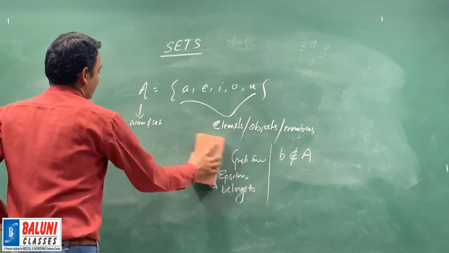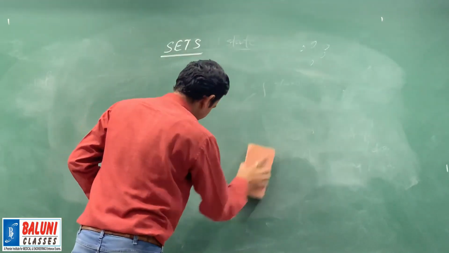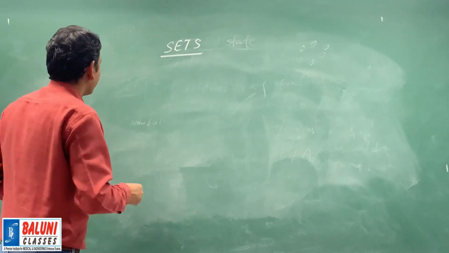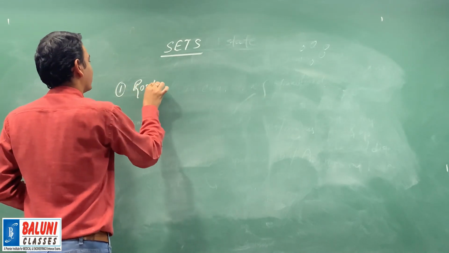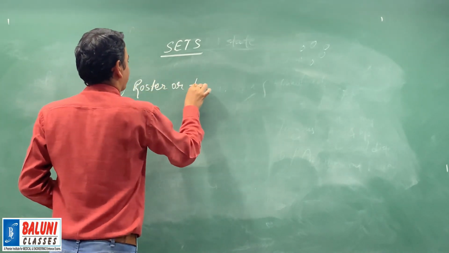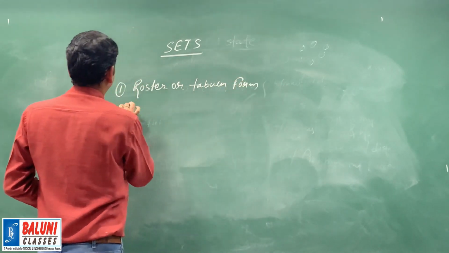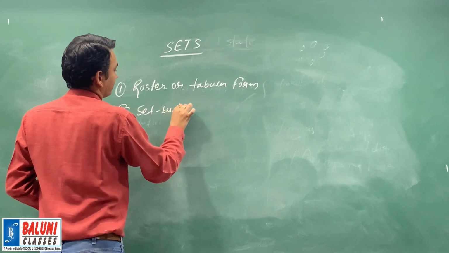Now move on to the next thing, which is representation of sets. Basically we have two forms for representation. First one is roster or tabular form, and the second is set builder form.